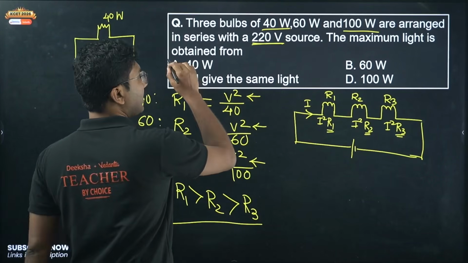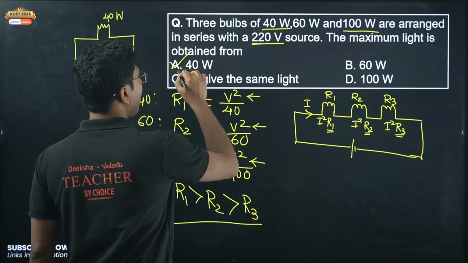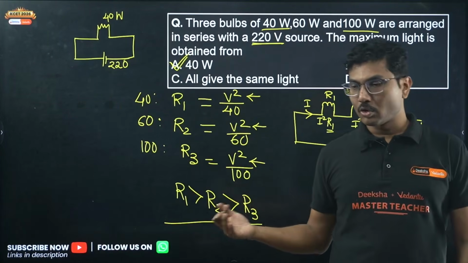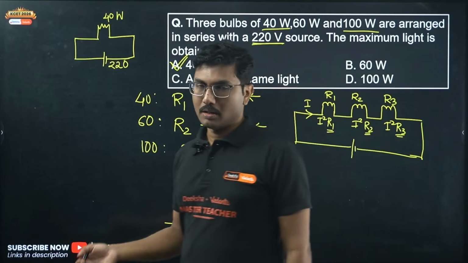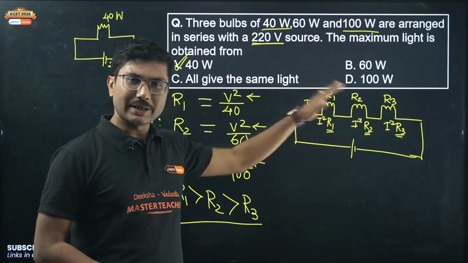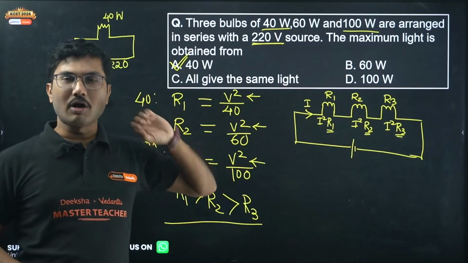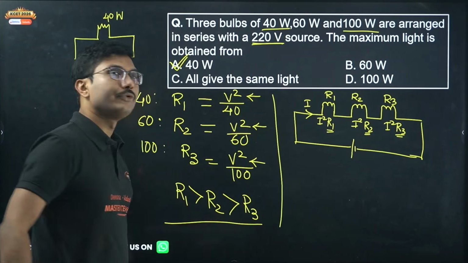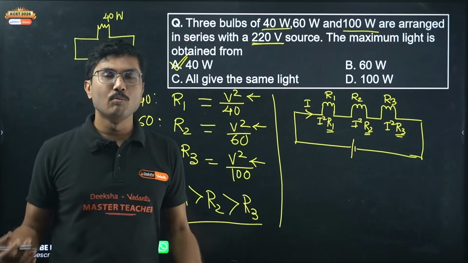So the maximum light is obtained from 40 watt. More power it is consuming means more light it will give. Okay, so that's how you can calculate it. Otherwise, mathematically you can calculate it. Mathematical calculation is not required for this question, for the fact we can determine which bulb will glow brighter.